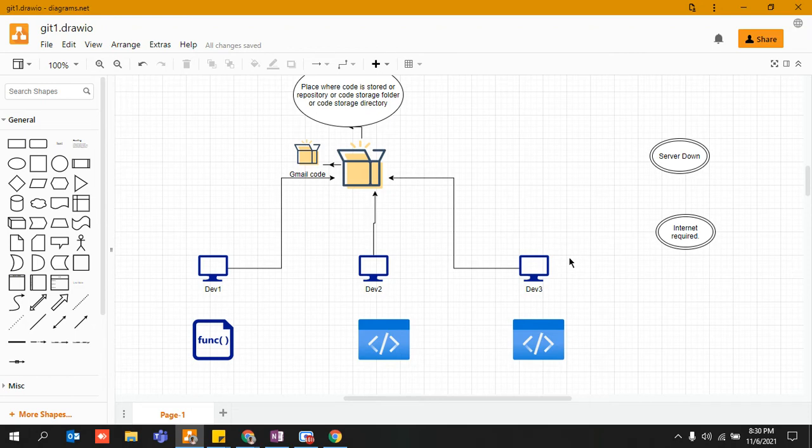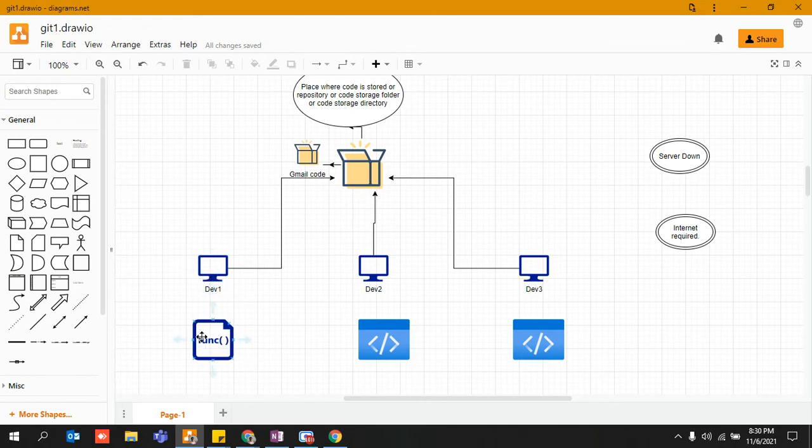Let's understand it with the help of an example, what it was all about. All the developers were writing their code on their own local machine. This is my own machine, on which I am giving you guys a demo, to help you understand. This is my machine, right? And each developer was writing some piece of code. Let's say for a Gmail application, they wrote Gmail code, and they stored it on their own system.